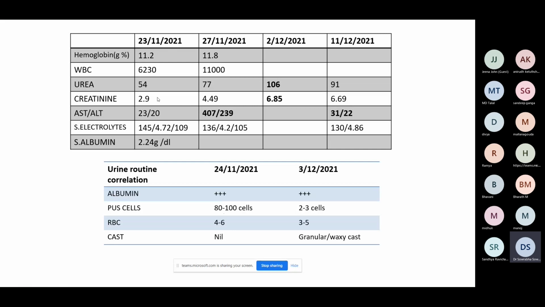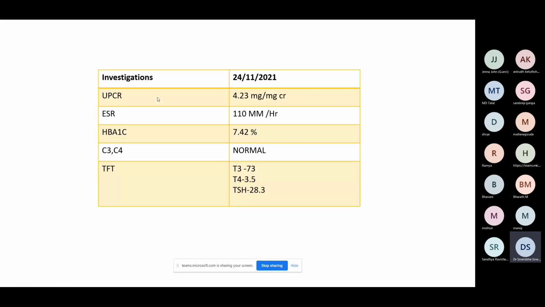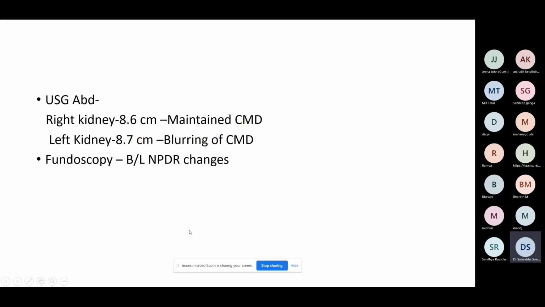I told you the duration of diabetes is okay. In fact, his fundus showed bilateral NPDR changes. Normal size kidneys, or actually slightly smaller. In diabetes, the kidney size is always preserved or bulkier. It is usually not smaller unless it is a burnt out CKD.